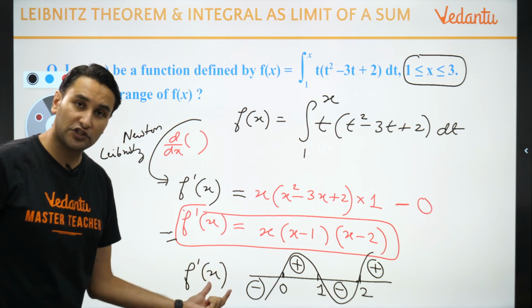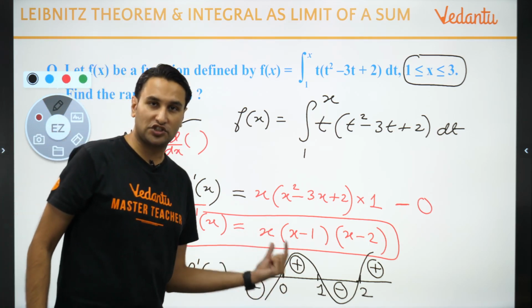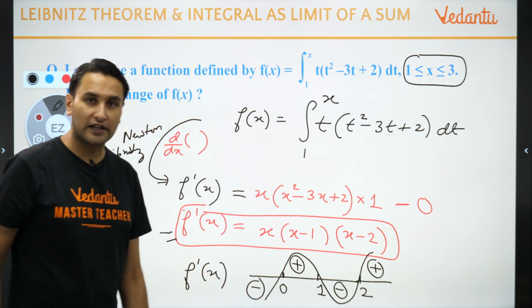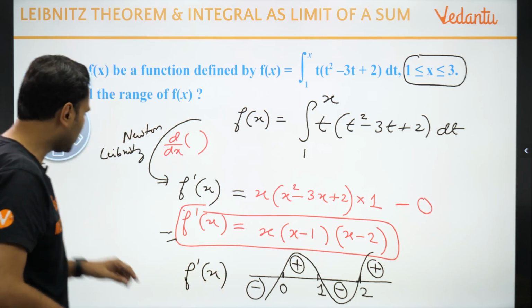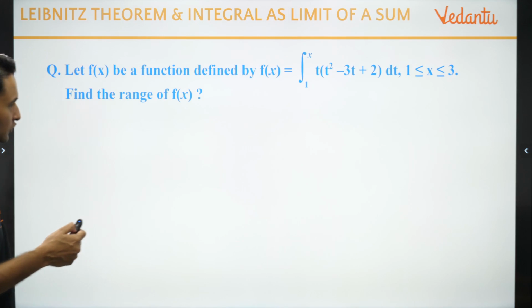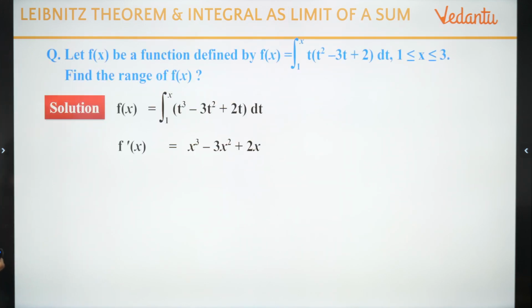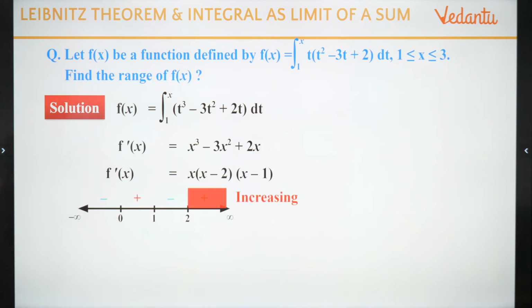And what did I teach you in AOD? Wherever the sign of f dash x changes, there is a point of maxima or minima. तो maxima का point कहाँ है बच्चों? Maxima minima का point कहाँ है? Let me just एक बार revise that again for you. फिर से revise करा देता हूँ मैं, कोई बात नहीं. मैंने कहाँ तक solve कर दिया? यहाँ तक solve कर दिया अपन ने, right? ये देखो, यहाँ तक हमने कर दिया solve.